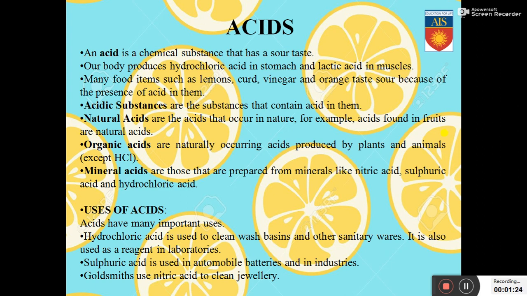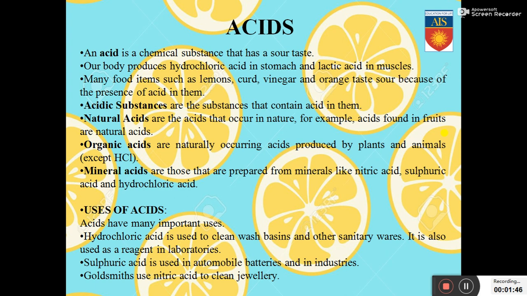Many food items such as lemons, curd, vinegar and orange taste sour because of the presence of acid in them. So you must have seen when you consume lemons or orange or curd, vinegar, you get a sour taste. That sour taste is because of the presence of acid in them. Acidic substances are the substances that contain acid in them.